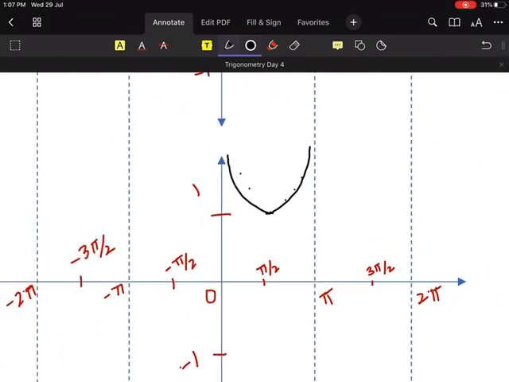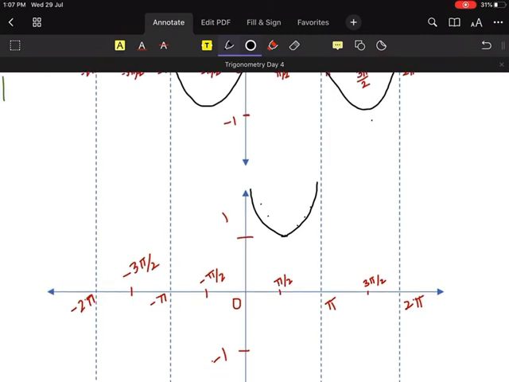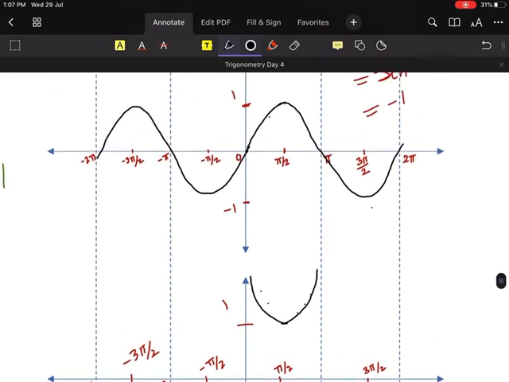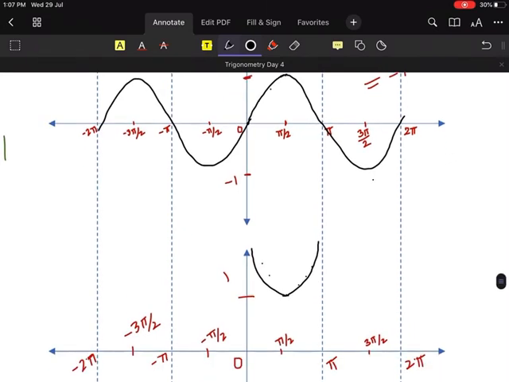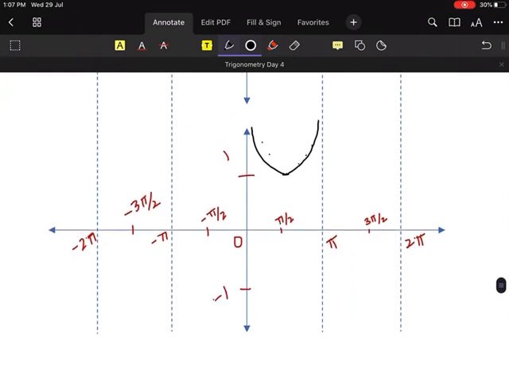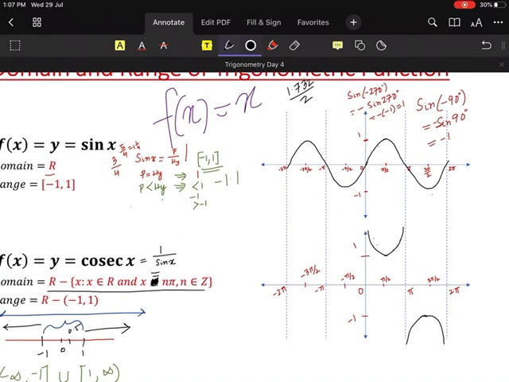Clear? Yes, sir. Now I will give you a shortcut. Once you draw this thing, the next one will just fall into place. What do you see in here? We see an umbrella in here, right? Yes or no? We see an umbrella of sine. And cosec is what? 1 by sine. So we see a cup. It becomes a cup. Now what do you see in here? It's a cup in here, right? Okay. So what will you see in here? It will become an umbrella.